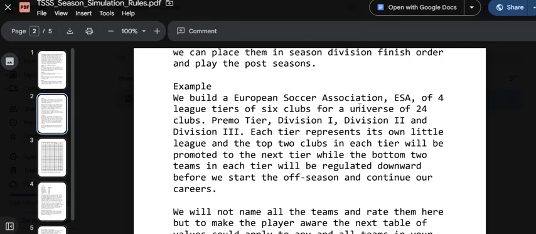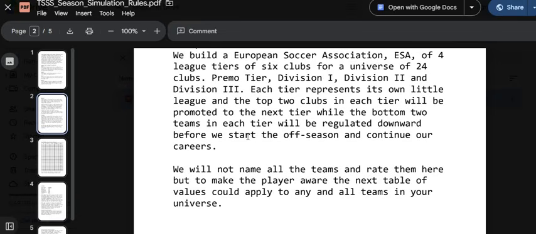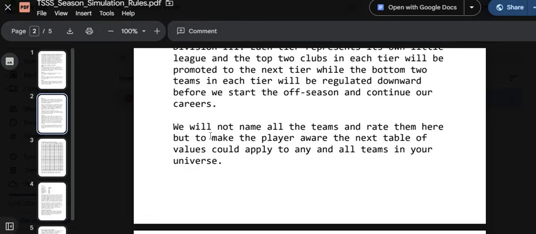Example. We build a European Soccer Association, the ESA, of 4 league tiers of 6 clubs for a universe of 24 clubs. A Premier tier, a Division 1 tier, a Division 2, and a Division 3. Each tier represents its own little league, and the top 2 clubs in each tier will be promoted to the next tier, while the bottom 2 teams in each tier will be relegated downward before we start the off-season and continue our careers. We will not name all the teams and rate them here, but to make the player aware, the next table of values could apply to any and all teams in your universe.